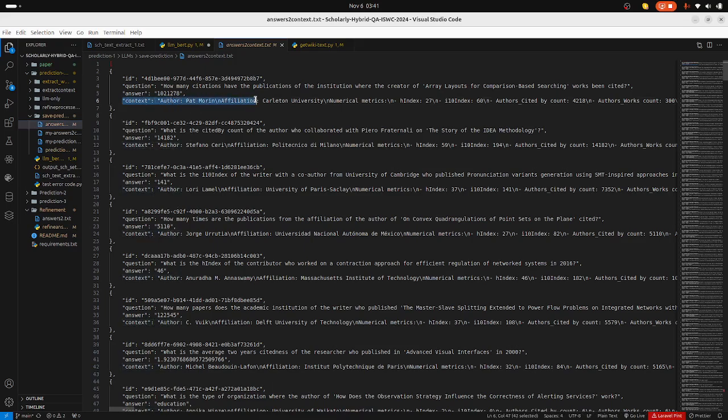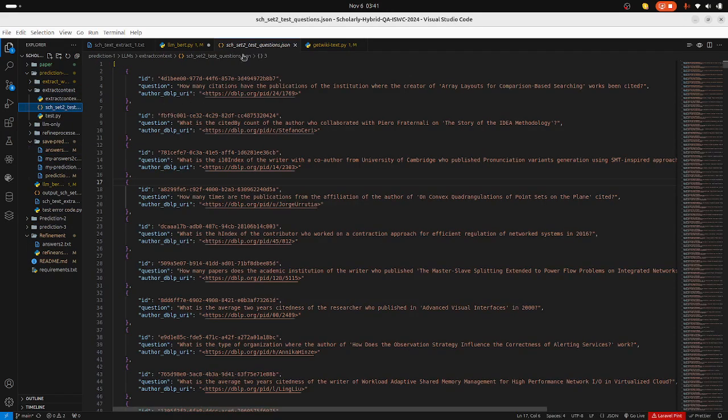So how is this context gotten? To get this context, you go here and you run this file, which is extract context. This file accesses the test data, gets this link, gets the author name from the link, and then based on the question it's going to create a context for these questions and also for this author.